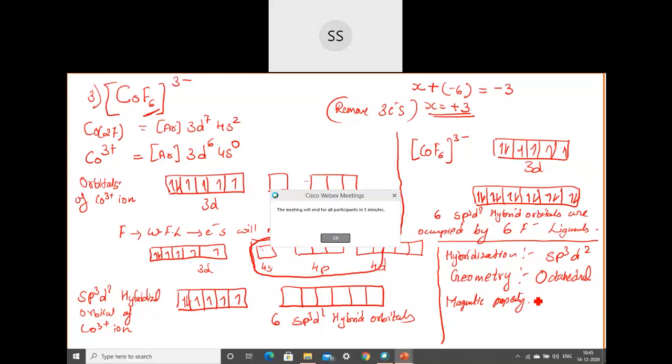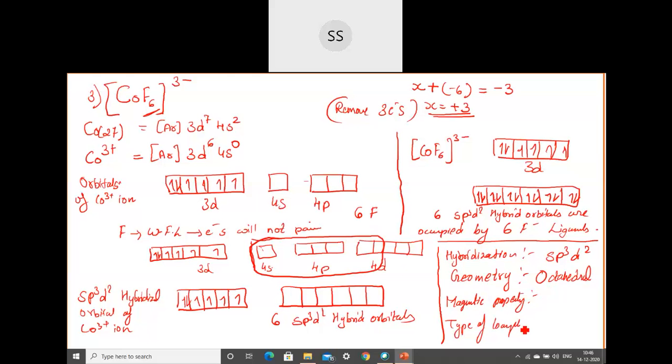Can you tell me what will be the magnetic property? And then the type of complex. Yes, correct. It should be paramagnetic, because you have to check the metal. In the metal, only unpaired electrons are present, so that means it has to be paramagnetic. And then the type of complex: where is the d orbital? The d orbital is outside, the last is a d, no? sp3d2, so it is an outer orbital complex, also called a high spin complex.